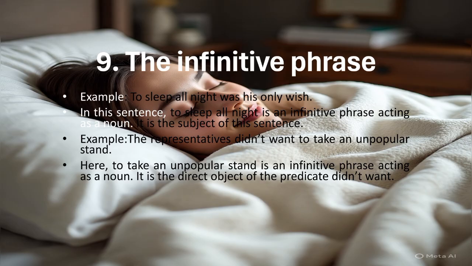Example: To sleep all night was his only wish. In this sentence, to sleep all night is an infinitive phrase acting as a noun. It is the subject of this sentence. Example: The representatives didn't want to take an unpopular stand. Here, to take an unpopular stand is an infinitive phrase acting as a noun. It is the direct object of the predicate didn't want.